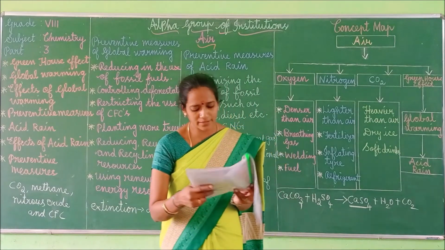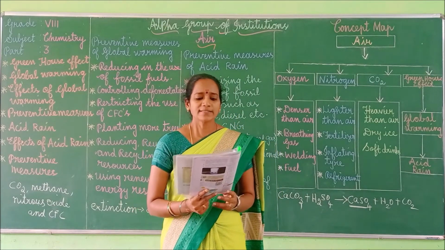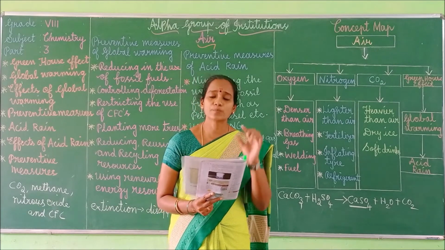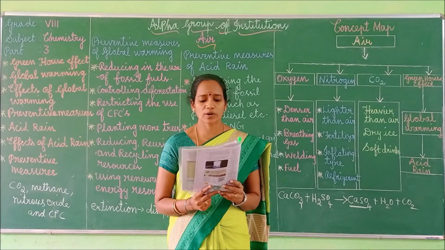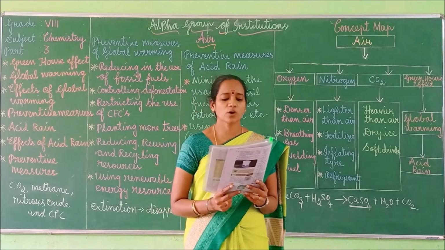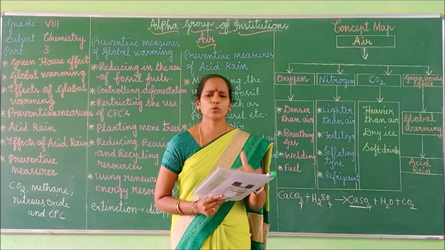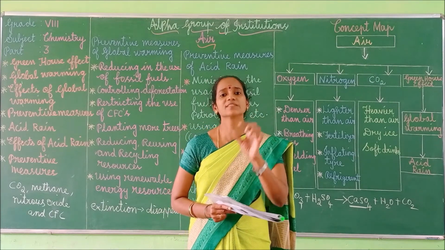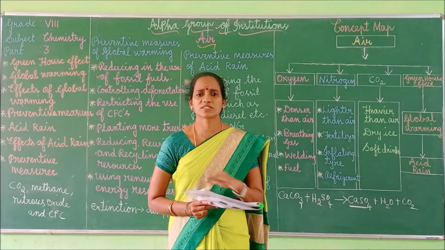Take page number 121. Do you know it's given, isn't it? See that acid rain has pH less than 5.6, whereas pH of pure rainwater is around 5.6 due to dissolution of atmospheric carbon dioxide into it. Okay, this is mainly due to gaseous substances that dissolve in water. Dissolution means dissolving.